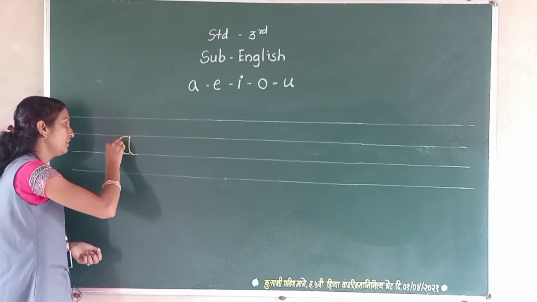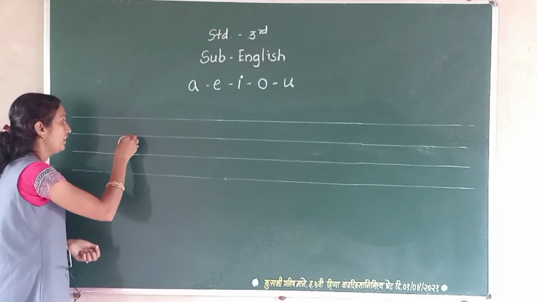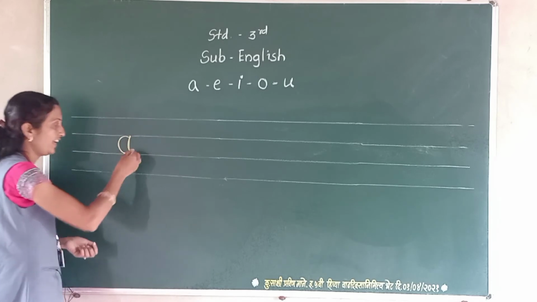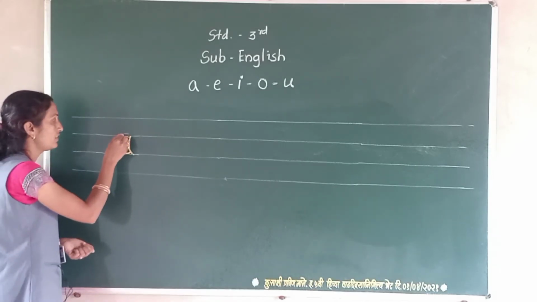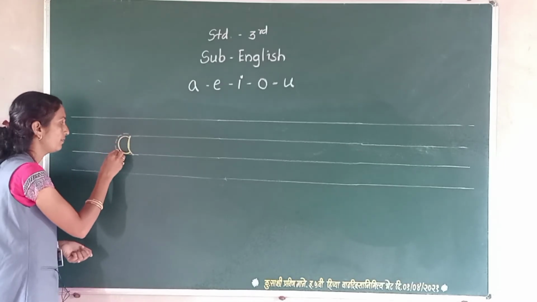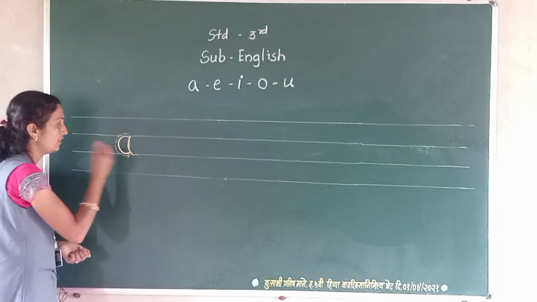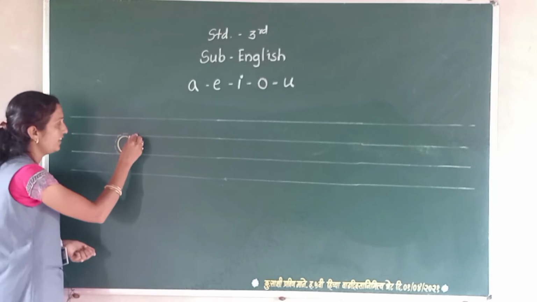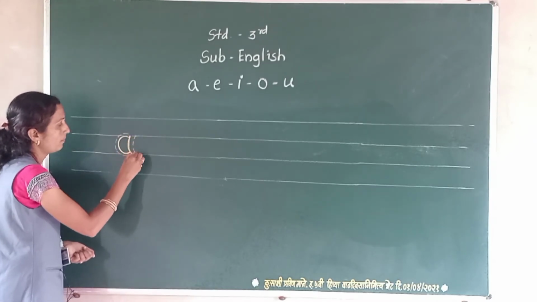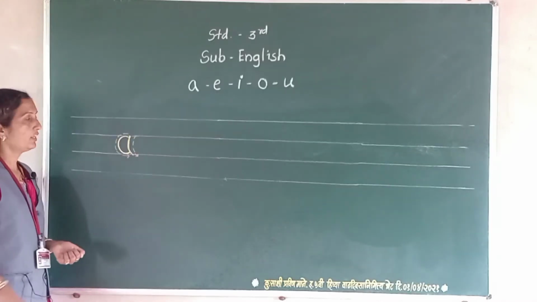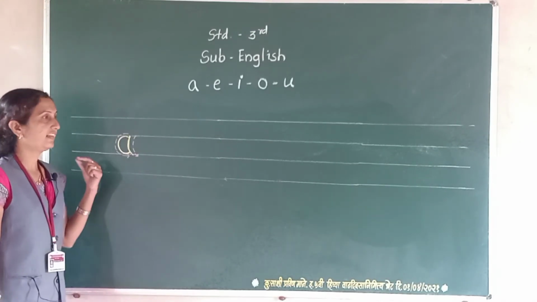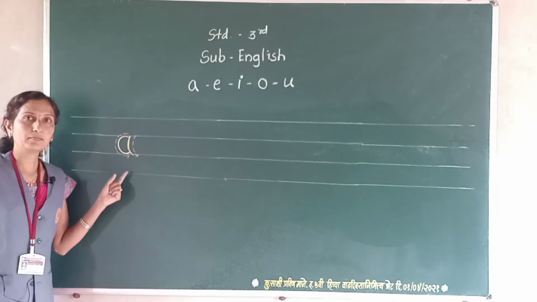We write the letter A in this way. The first step is this way and the second this way. We should write the letter A in this type.